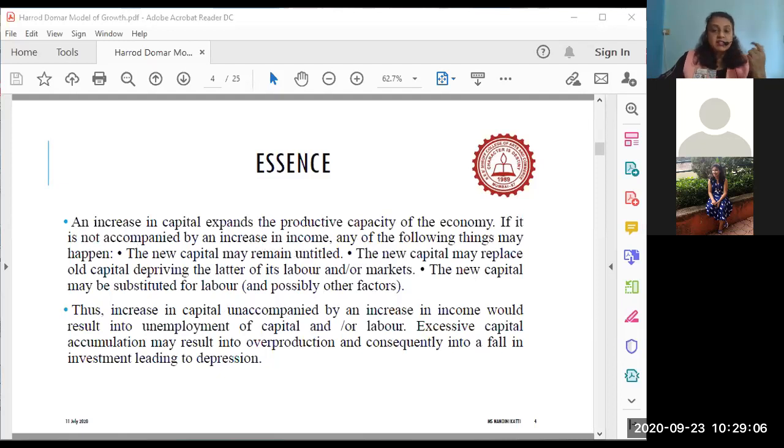The essence of Say's law of market, or the classical theory, very quickly, class, who will answer? What is the essence of Say's law? Yes, supply. I got the answer in the chat box. It is supply. So supply creates its own demand.